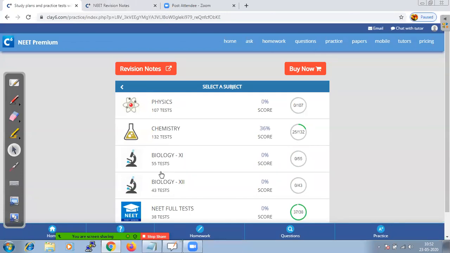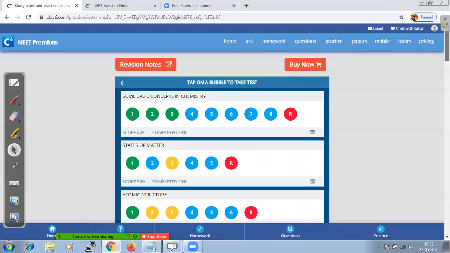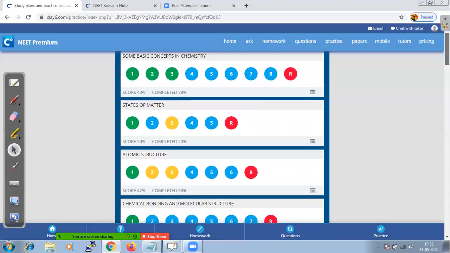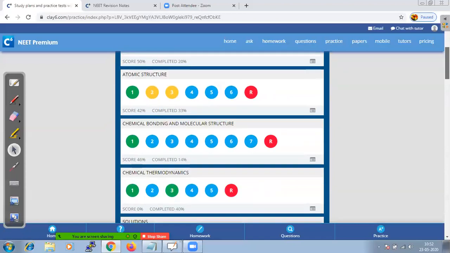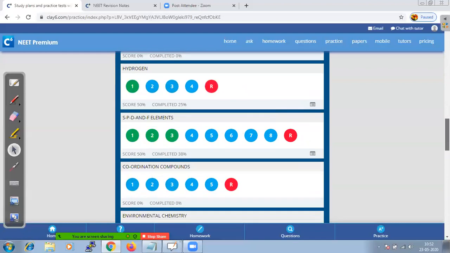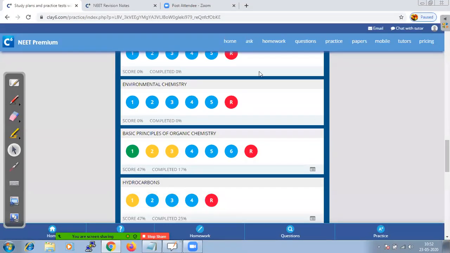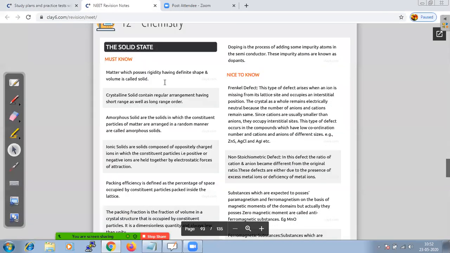If you click on each subject, the subject will have chapter-wise tests, and each chapter has a number of tests. That means based on the weightage of the chapter, we have decided the number of tests. So let us come back. Today we are going to talk about solid state.